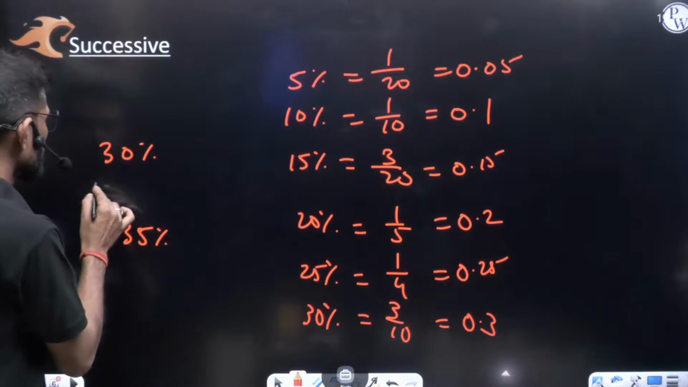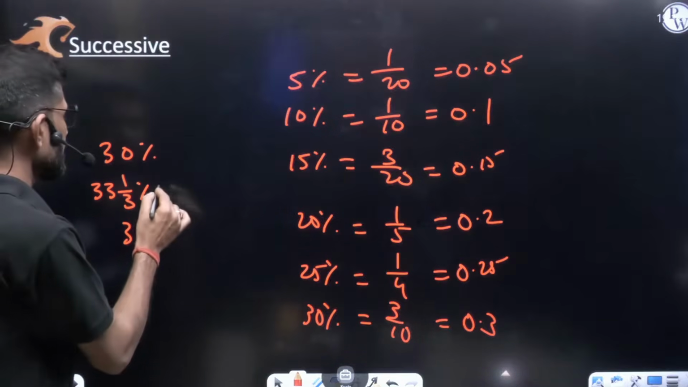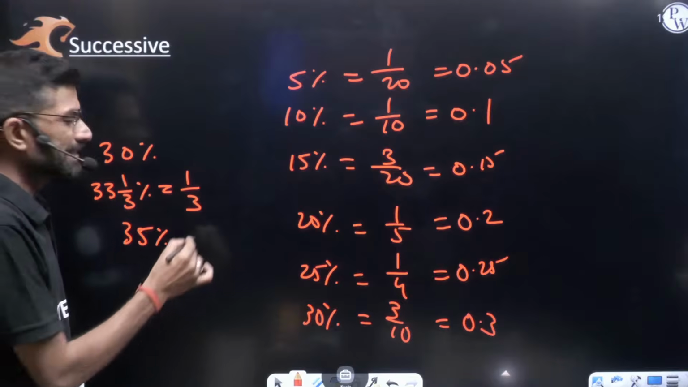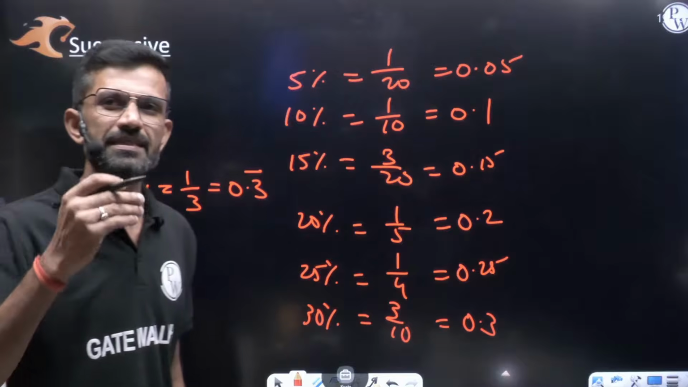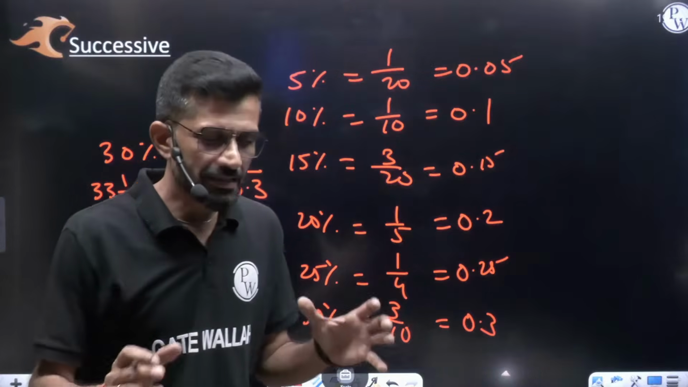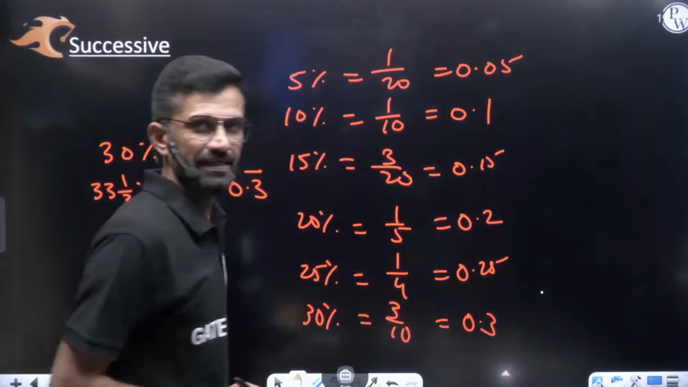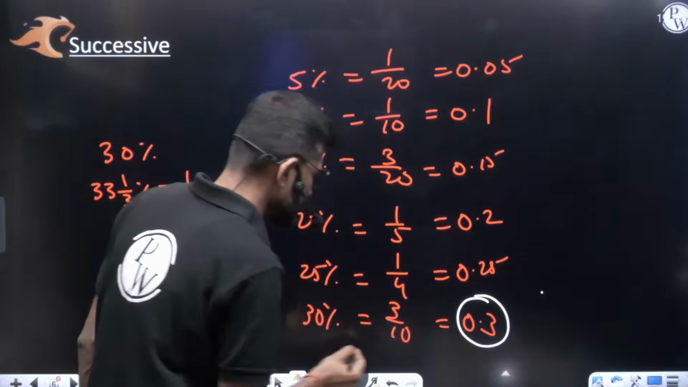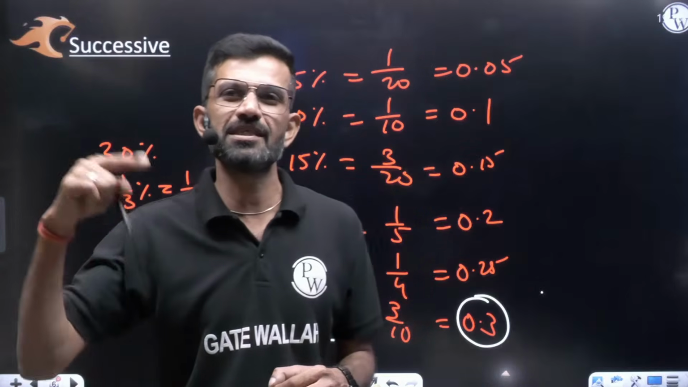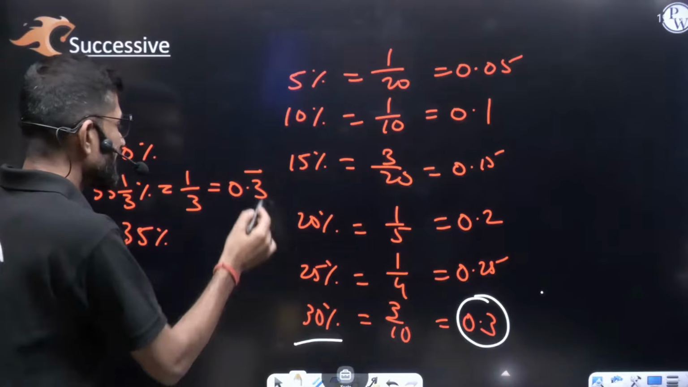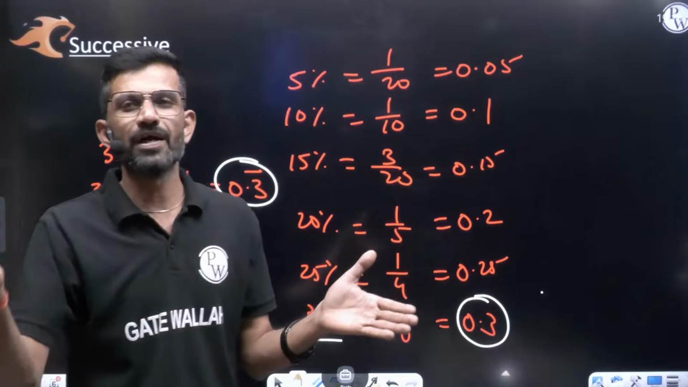That is 33 1 by 3%. Because 33 1 by 3% in fraction will be 1/3, and in decimal it will be 0.3 bar, means 0.33333 and so on. Consider somewhere in the calculation you are getting 0.3 exact. So 0.3 exact means that is 30%. Again, if you are getting 0.3 bar, means 0.3333 and so on, then it is not 30%, it is 33 1 by 3%. Difference between 0.3 and 0.3 bar.